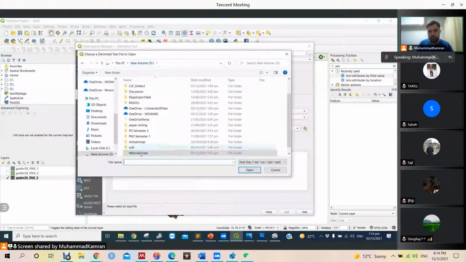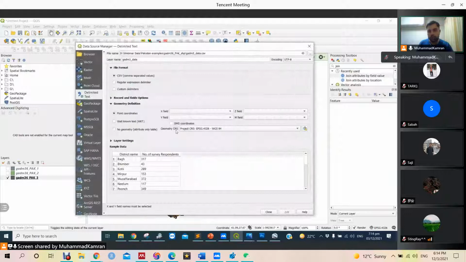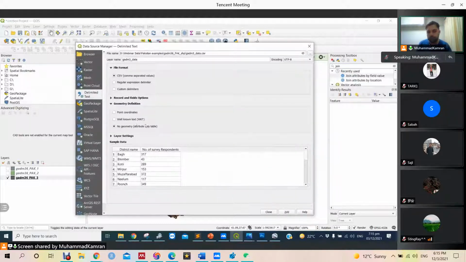The other data set is this, our survey data. As it does not have latitude and longitude, there is no value here. We select no geometry because there is no latitude and longitude. It cannot be on the map unless it is attached to some data.